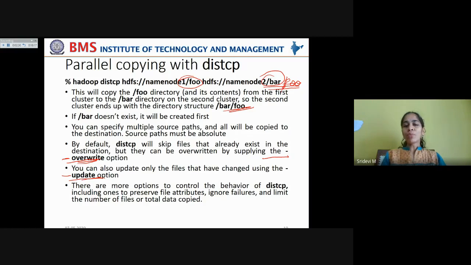Now there are more options to control the behavior of DistCP, including ones to preserve file attributes, ignore failures, and limit the number of files or total data copied. You have various options which you can specify while giving this command.